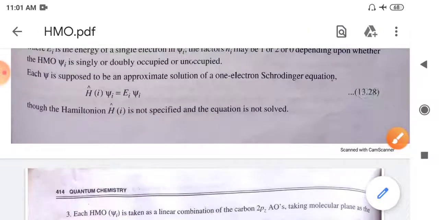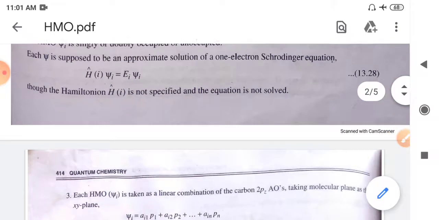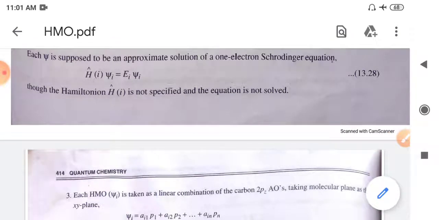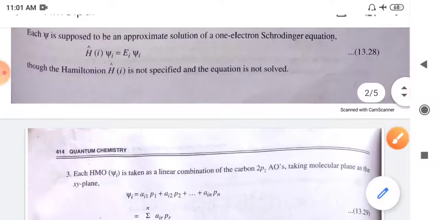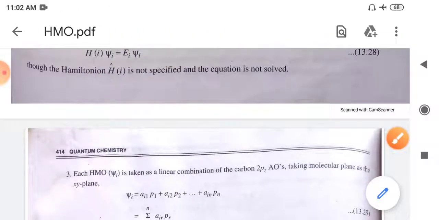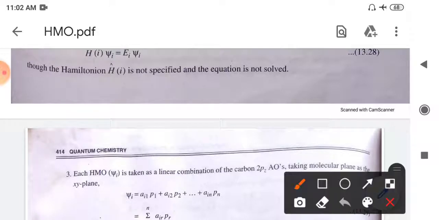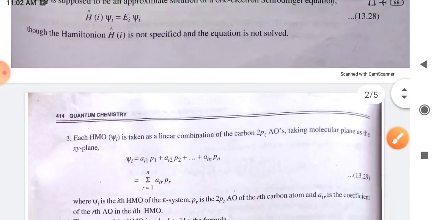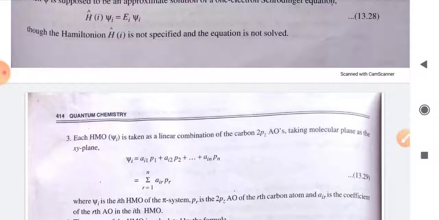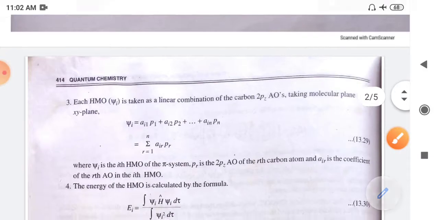Now the psi is supposed to be the approximate solution for the one electron equation. So our standard time independent wave equation is what? H psi is equal to E psi. By using that we can solve for each electron and obtain the Huckel molecular orbitals. This Hamiltonian will give you the total idea about the energy of a given system. But the Huckel orbital for the ith component is not specific, and it is not able to be solved that easily.